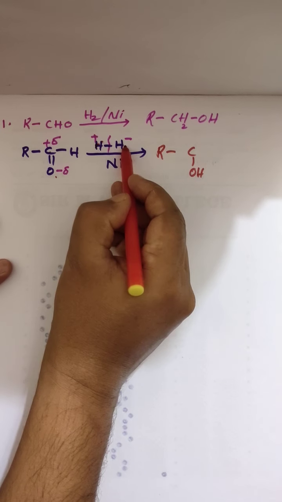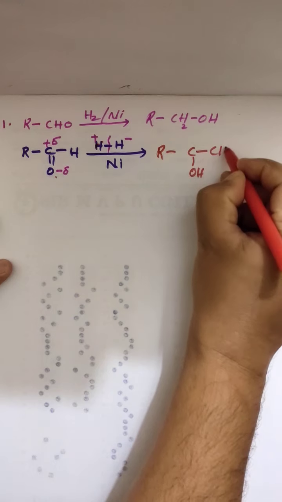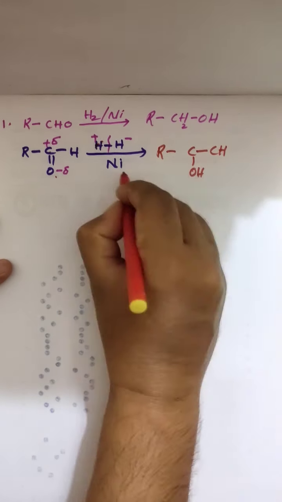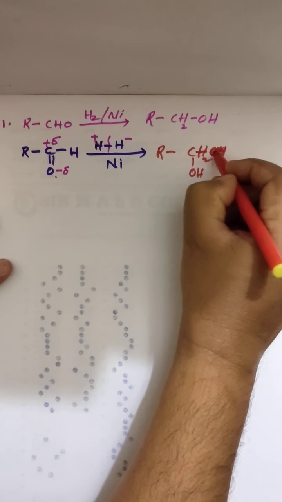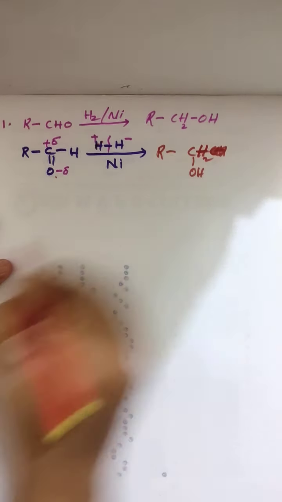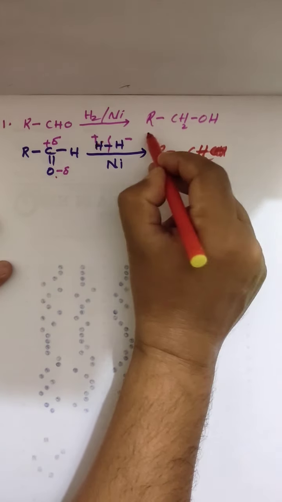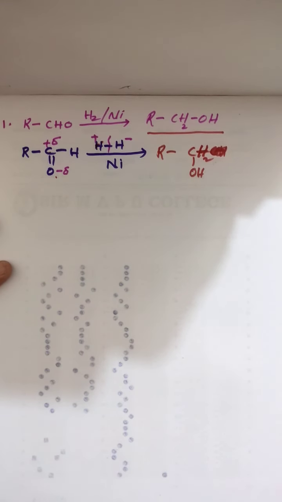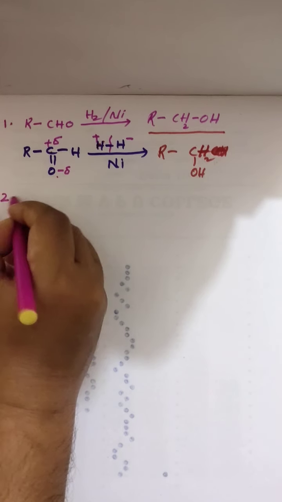This hydride will attack, giving CH2. So what we got? RCH2OH. Clear? Next, go for another example.